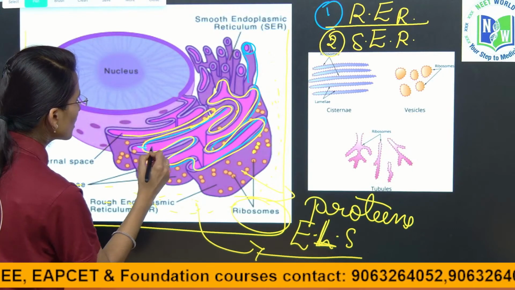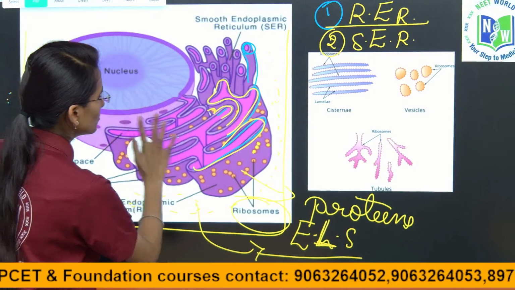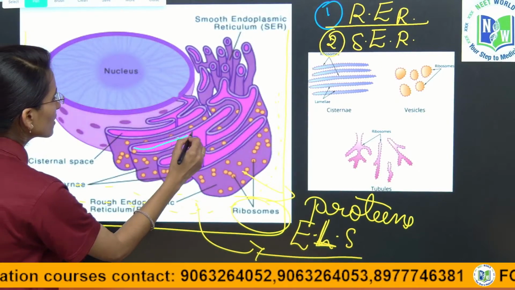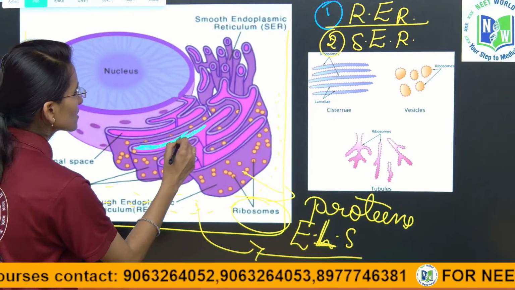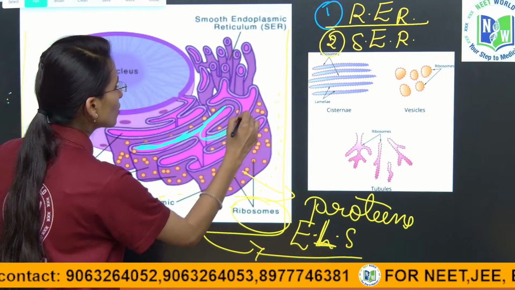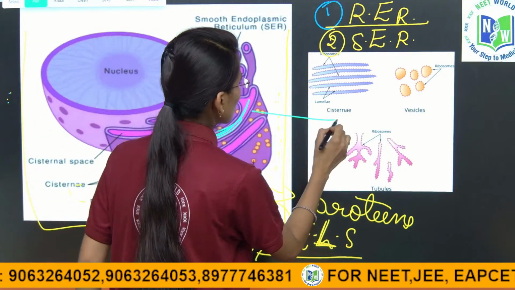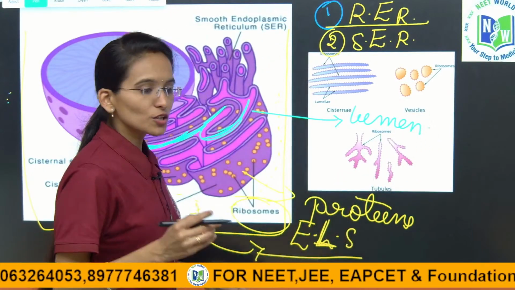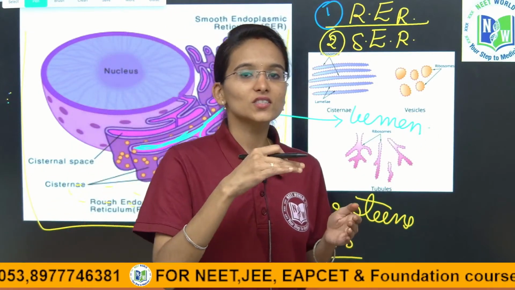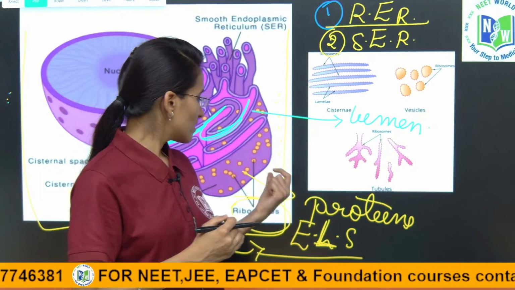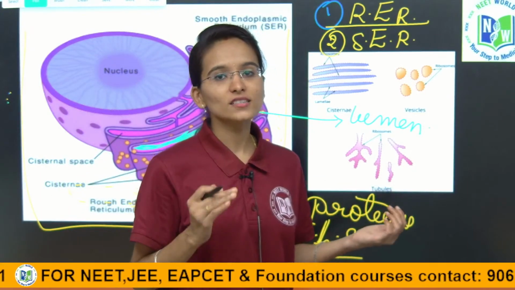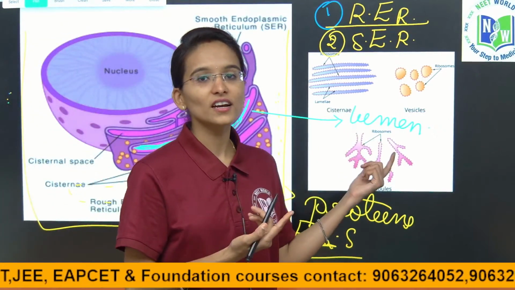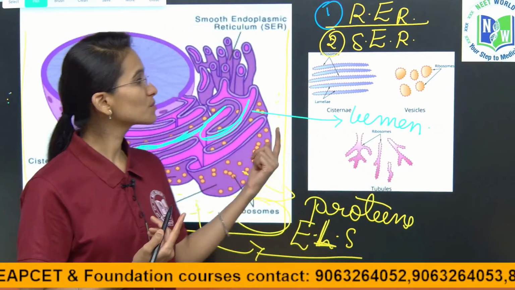See here, whatever I am drawing, first let me make it clear. See here children, the dark pink colored structures, this color whatever I am drawing now, is called lumen. Clear? So the lumen is present inside those cisternae and the extraluminal space is present towards the outer surface of the endoplasmic reticulum, and we have two types, rough ER and smooth ER.